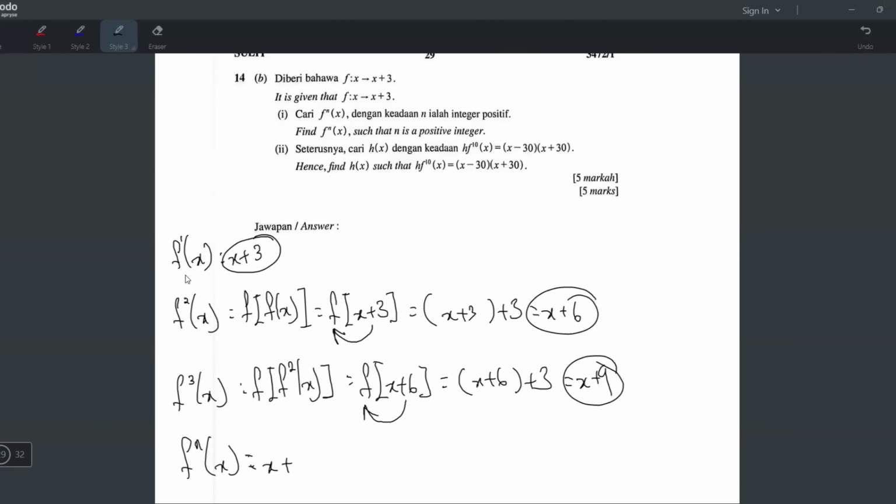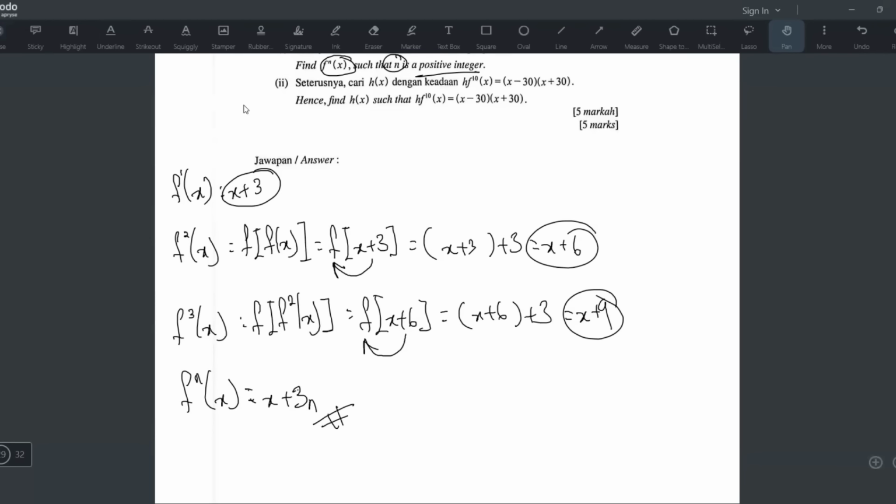So what is the relationship between the power and the number here? To get the number here, you take 3 times the power, right? When it's 1, you get 3, 1 times 3. When the power is 2, you get 6 because 2 times 3 is 6. When the power is 3, you get 9 because 3 times 3 is 9. So whatever number here, you times 3, you get here. So the number here is n, that means this is 3n. Not 3 power n, 3 times n, 3n like that. So that is the answer. Find f power n of x such that n is a positive integer, so this is the answer for question 1.